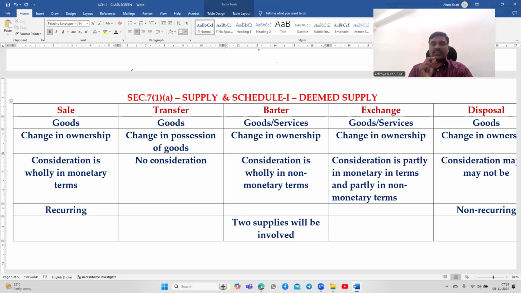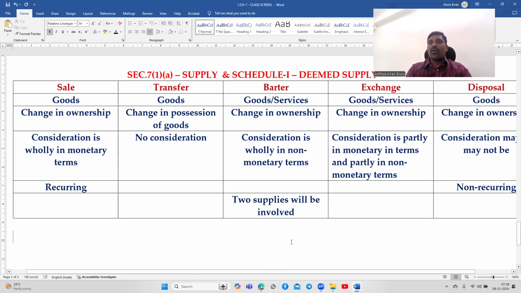So you need to understand the difference between supply and consideration. What moves from the supplier to the recipient is called supply. What moves from the recipient to the supplier is called consideration.